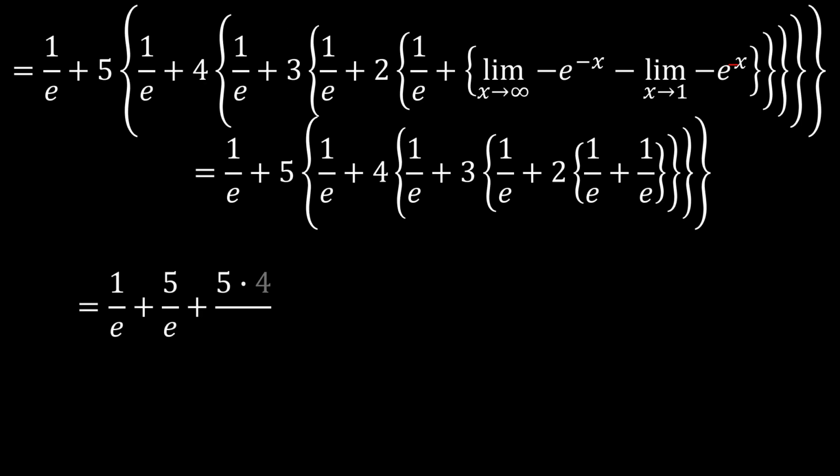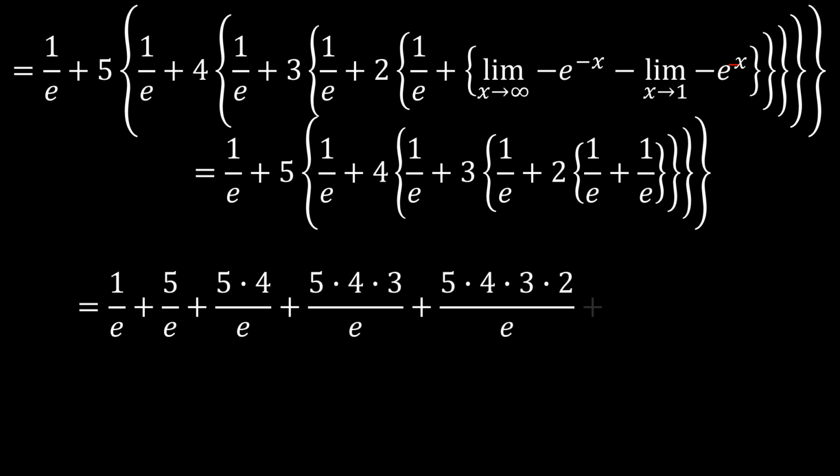Yes, there. And so we can now unwrap the brackets, and so we have 1 over e, 5 over e, 5 times 4 over e, plus 5 times 4 times 3 over e, plus 5 times 4 times 3 times 2 over e, plus 5 times 4 times 3 times 2 times 1 over e. And so this in the numerator, we get 120, and here we have 60, and here we have 20, here we have 5 and 1.